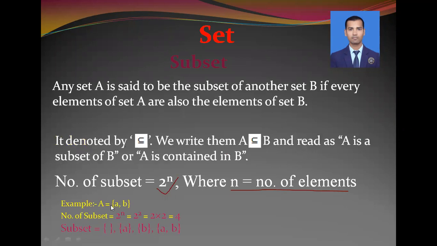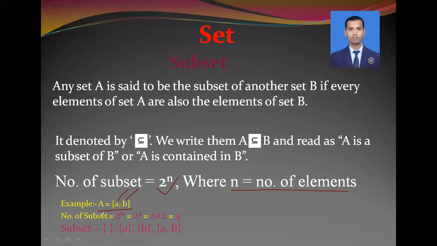For example, suppose we have a set A equal to the elements a and b. There are only two elements, a and b, so the number of elements is equal to 2.